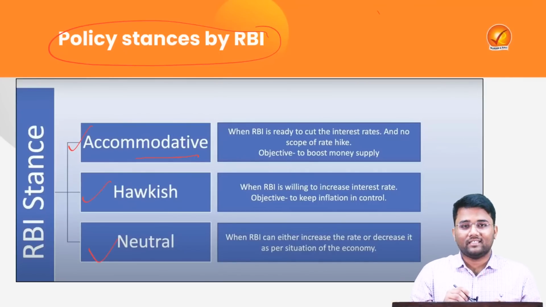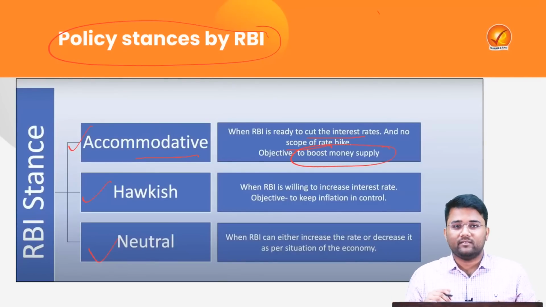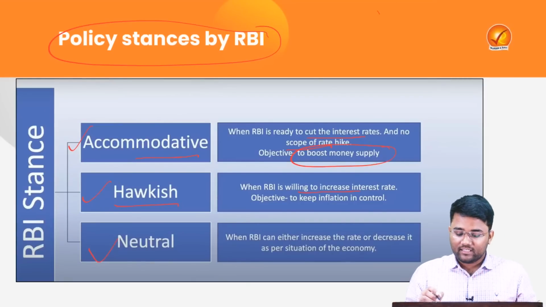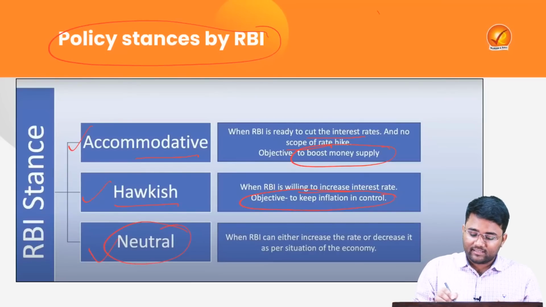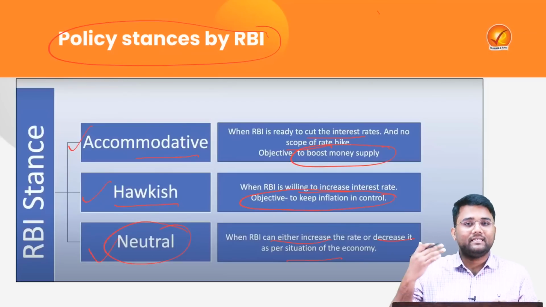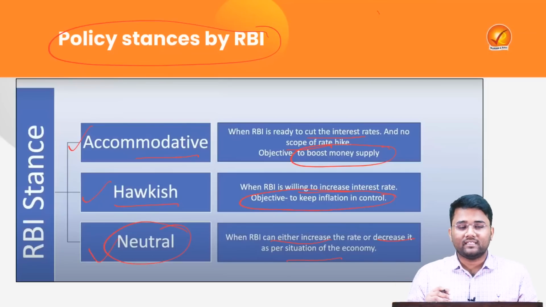In the accommodative stance, RBI is ready to cut the interest rates and there is no scope of a rate hike in the future. The main objective is to boost money supply in the market to ensure excess liquidity comes in. While in the hawkish stance, RBI is willing to increase the interest rates. They want to keep inflation in control and control the excess liquidity in the market. Then in the neutral stance, RBI can either increase or decrease the rate as per the situation of the economy at that point of time. They don't give a clear direction in which they will be moving in the future.